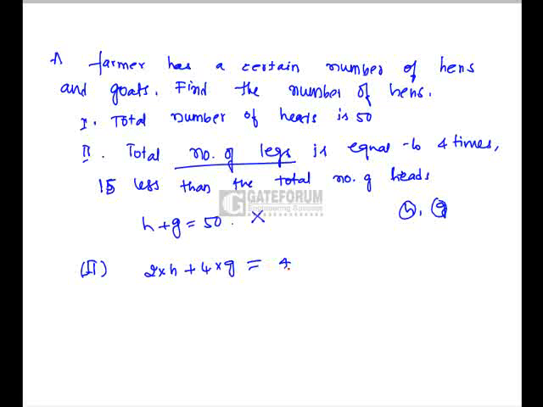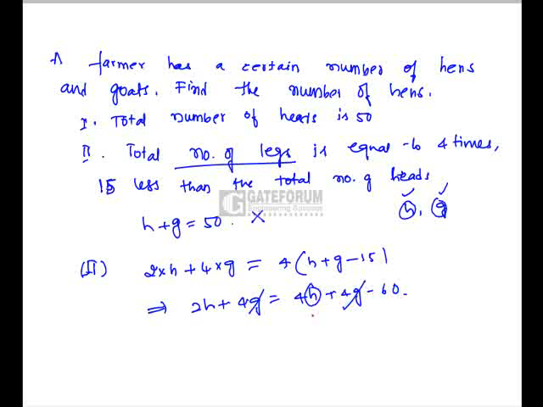This is equal to 4 times of 15 less than the total number of heads. If there are h hens, then there will be h heads. If there are g goats, then there will be g heads, minus 15. If we simplify, it will be 2h plus 4g is equal to 4h plus 4g minus 60. Now from this, we can find the value of h. That means we can answer this question by only statement 2. So the answer is option B.